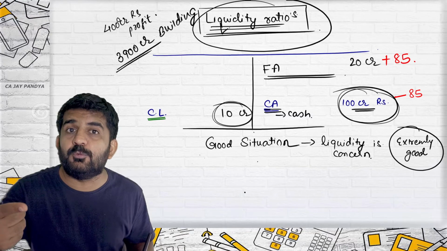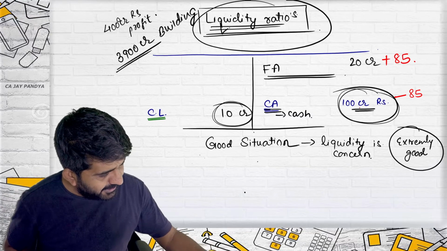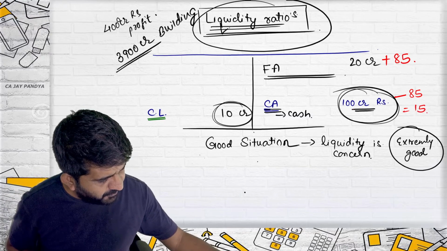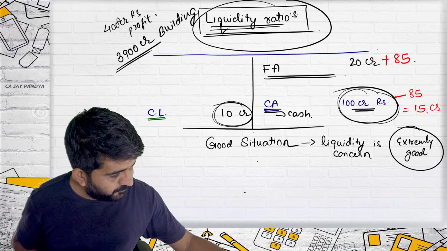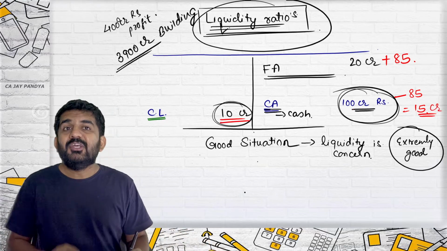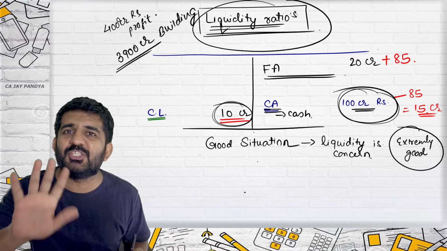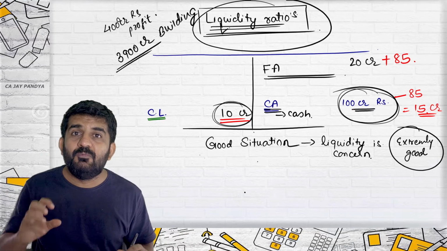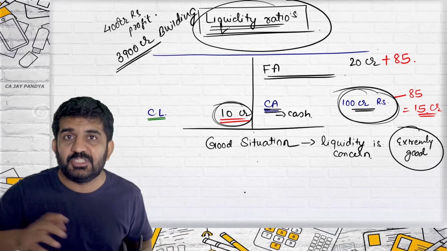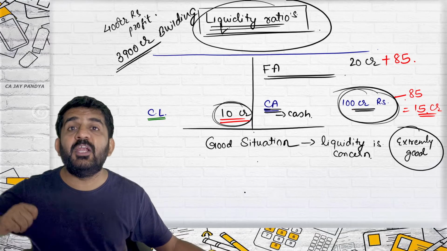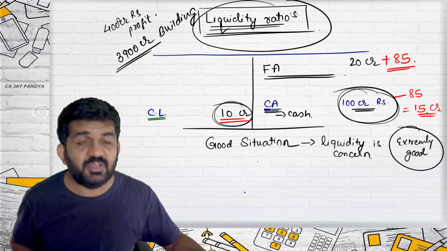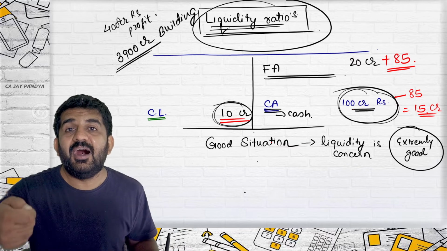Certain liquidity position, it is comfortable. Say 100 minus 85 will be 15. This is 15 crore, this is 10 crore. So still the liquidity position is good. It is not very bad. You will be able to pay your creditors. But your profit will increase because you have invested more on the higher side.